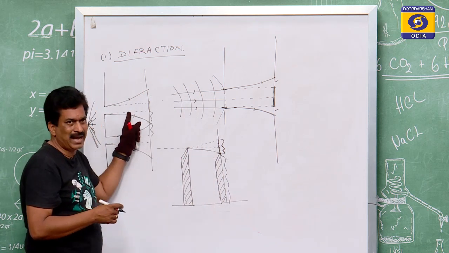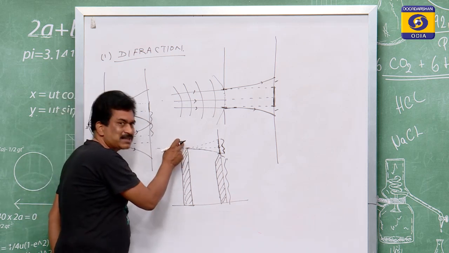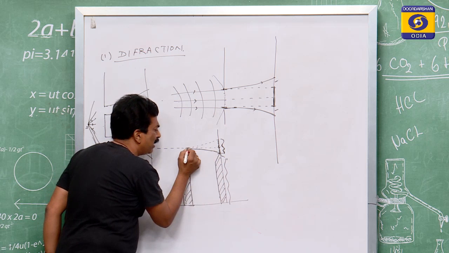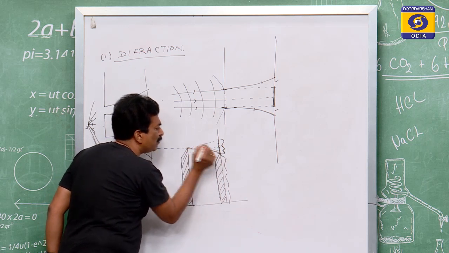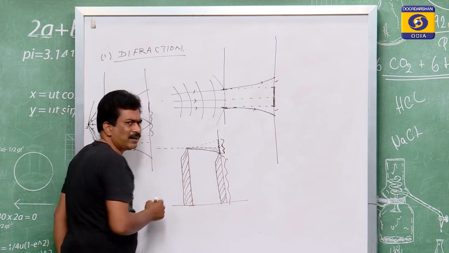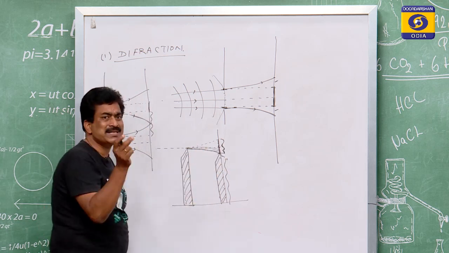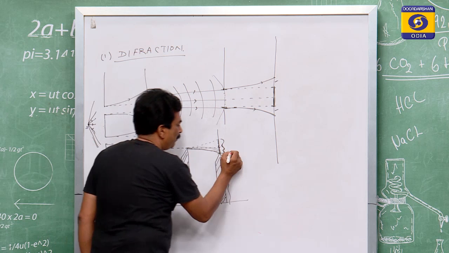As we have seen earlier for Young's double slit experiment, the rays not only meet here, some rays also come here. Therefore, there are different points of maxima and minima that you will obtain.